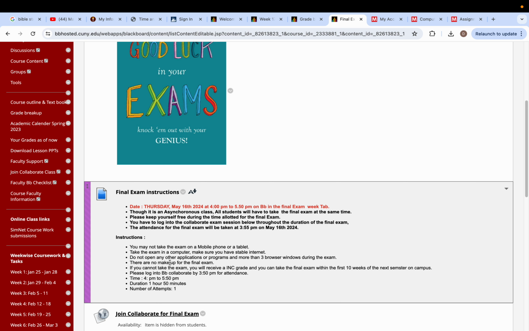So please do not take the exam while you are on the move or in a place where there is no internet. There are computer labs available if you're on the campus, but because there are so many students taking and preparing for the exams, the computer labs may be full. But the computer labs are open for students to take the final exams during finals week.